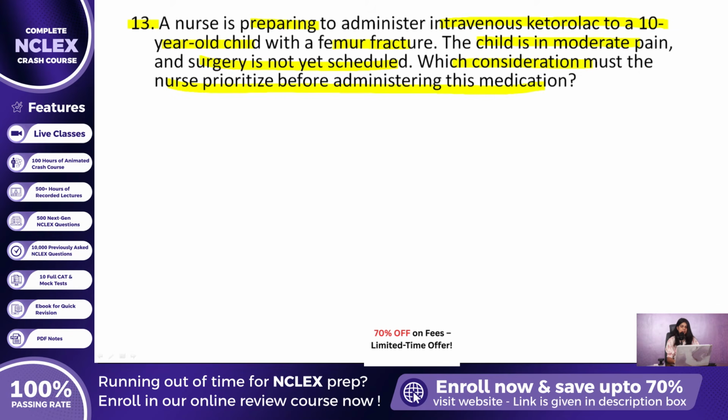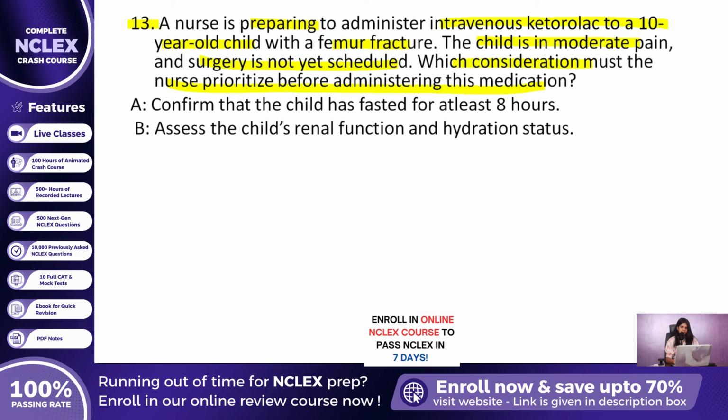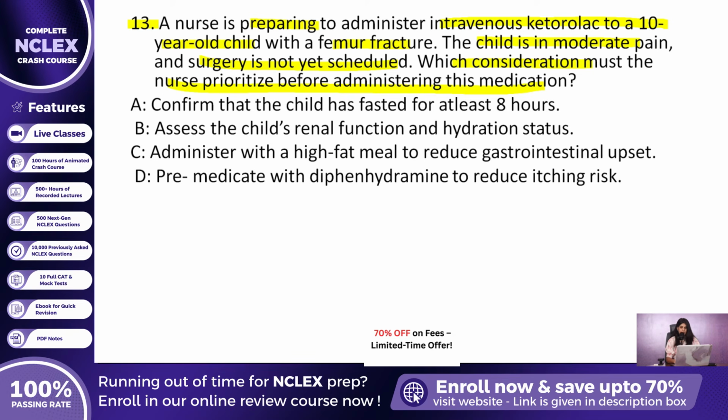Let us take a look at the possible considerations the nurse might review. Option A, confirm that the child has fasted for at least 8 hours. Option B, assess the child's renal function and hydration status. Option C, administer with a high-fat meal to reduce gastrointestinal upset. Option D, pre-medicate with diphenhydramine to reduce itching risk.